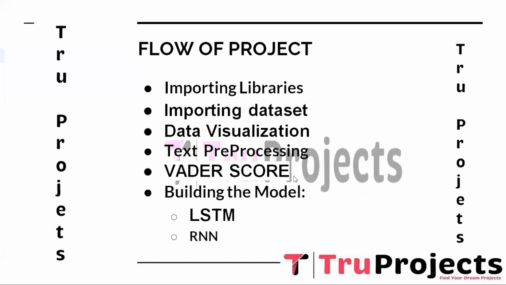And the next step is the VADER score. VADER, meaning Valence Aware Dictionary and sEntiment Reasoner, is employed for the sentiment analysis. VADER provides a sentiment polarity score for each review, quantifying the positive or negative sentiment expressed in the text. And the next step is building the model. Here, two machine learning models are built.